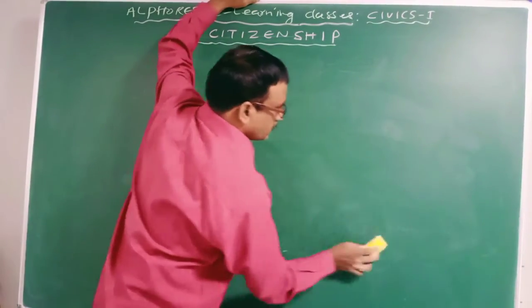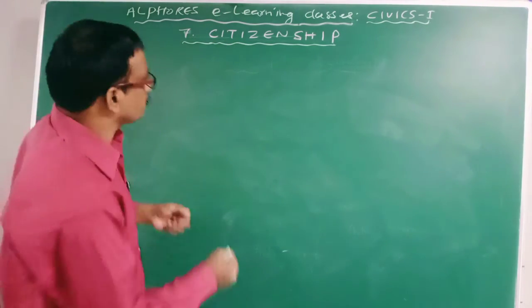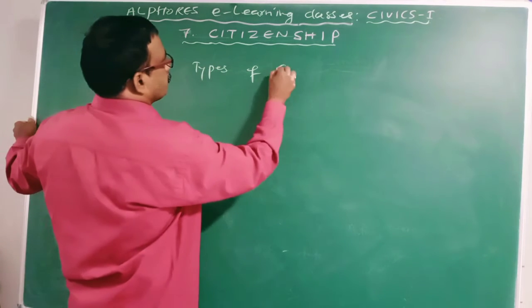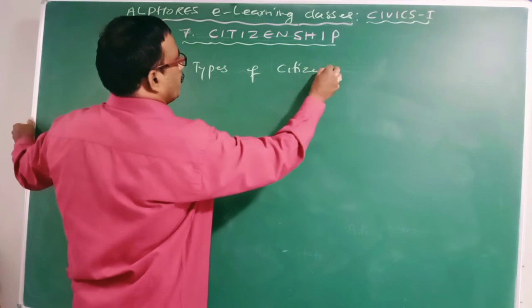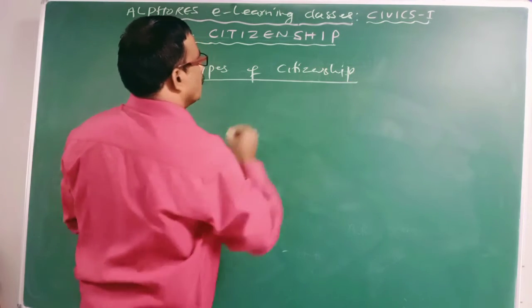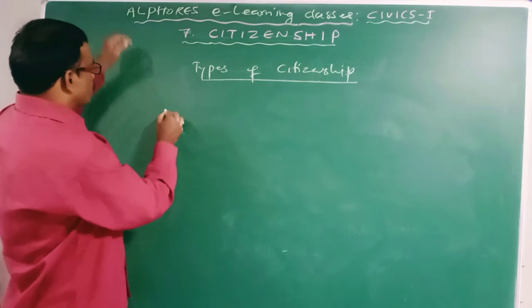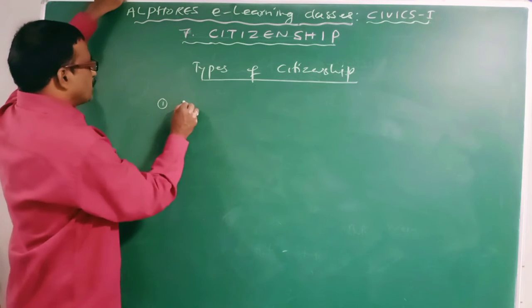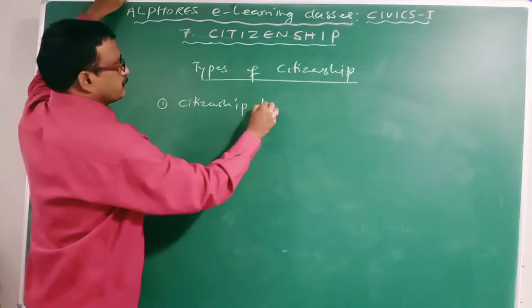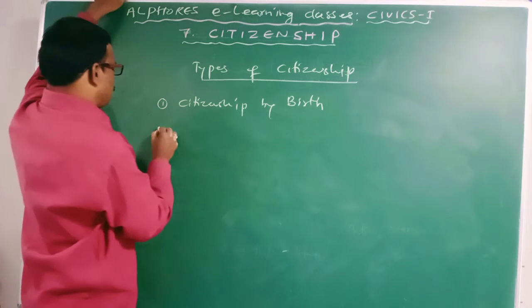Then the types of citizenship. According to the syllabus, here we have 3 types of citizenship. One is citizenship by birth.